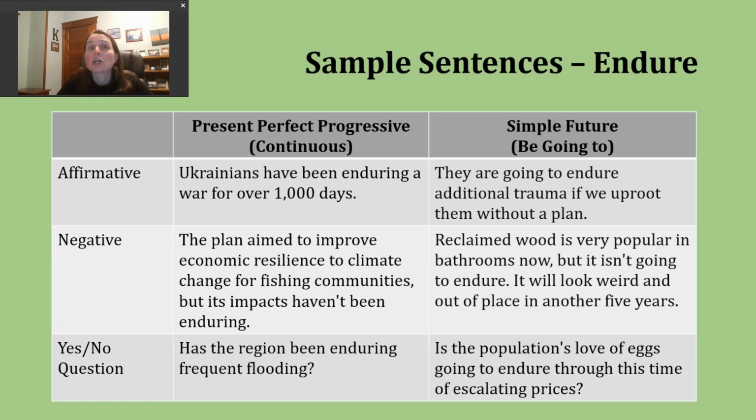Now, let's take a look at making a yes or no question in the present perfect progressive. To do this, start with have or has, then you'll have your subject, then the participle been, and then that ing form of the verb. Here's another example. Has the region been enduring frequent flooding? Okay. Anytime you're dealing with a natural disaster, right? That's a really difficult situation, but if you're progressing through it, waiting it out patiently, this is a time you might see that verb used.